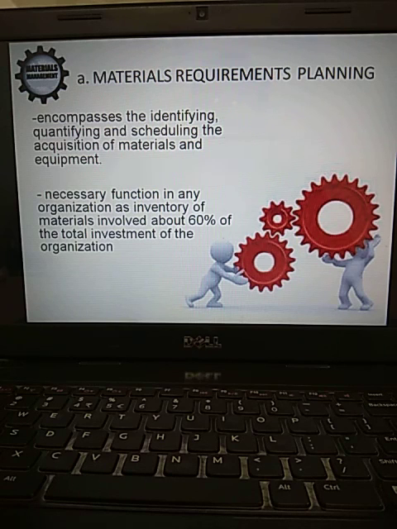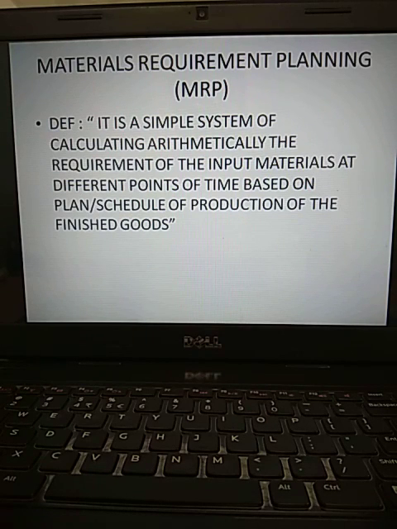Hence, the importance of materials management is enormous. So this is a perfect definition of material requirement planning, which is the first stage under materials management.